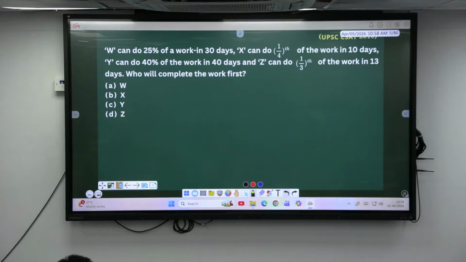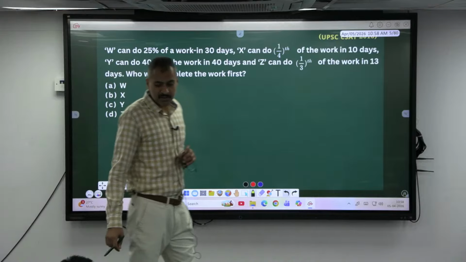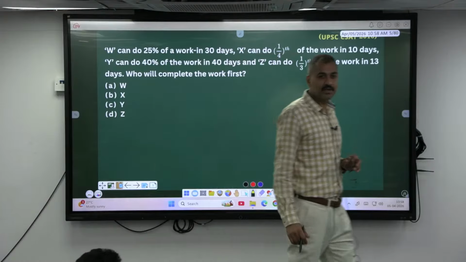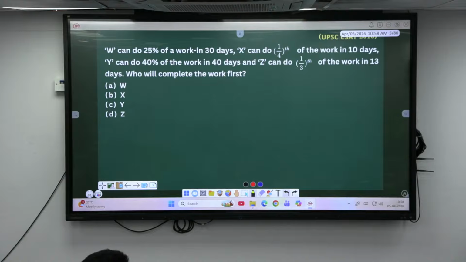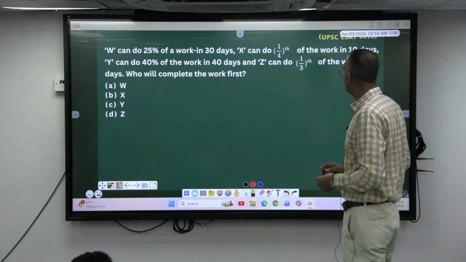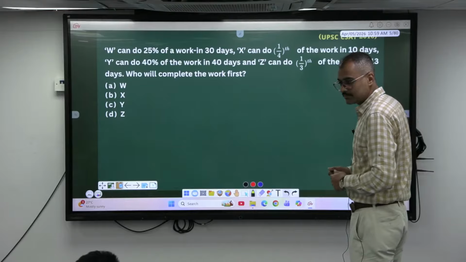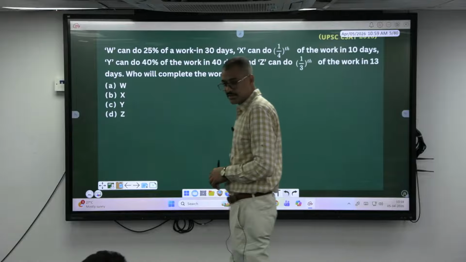If I say A can do 25% of the work in 30 days, can I find out 100% what time taken? Yes. Madi, ಏನು ಮಾಡ್ತೀರಾ? Come on, do it. 120. Then again, X can do 1/4 of the work in 10 days. 40, good. Y can do 40% of the work in 40 days.